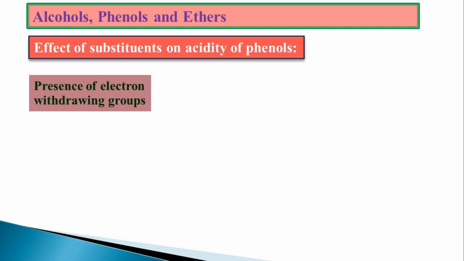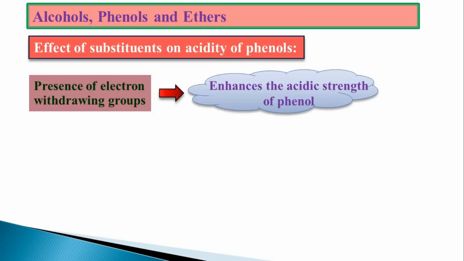As you are having an electron withdrawing group, the electron density over the oxygen will be decreased, and it will enhance the acidic strength of the phenol. Electron withdrawing groups enhance the acidic strength of the phenol.